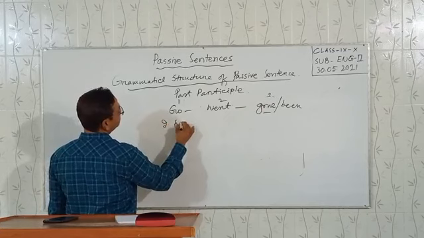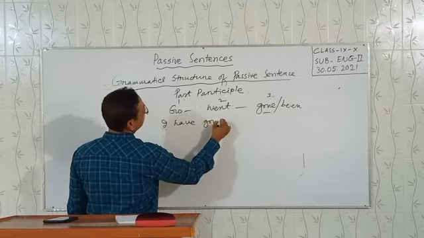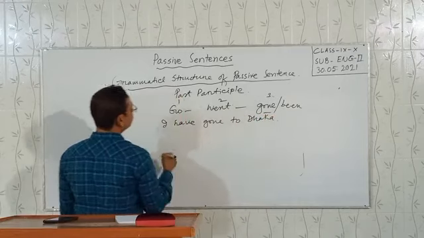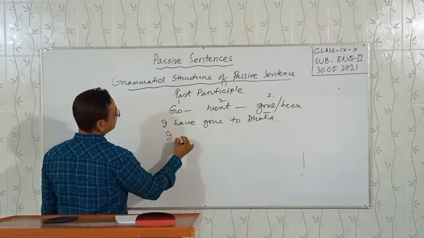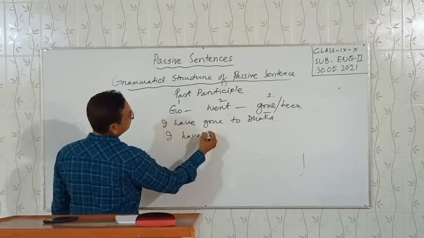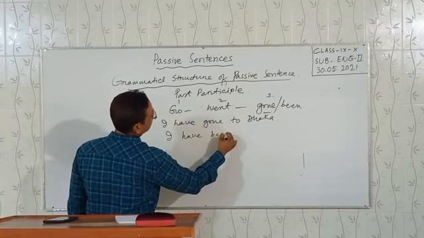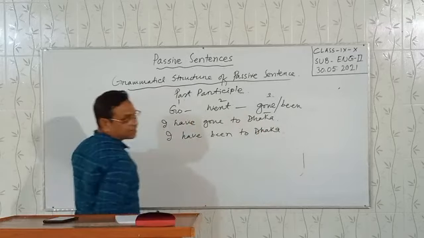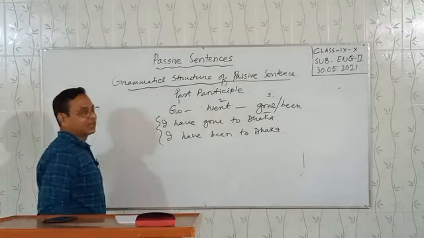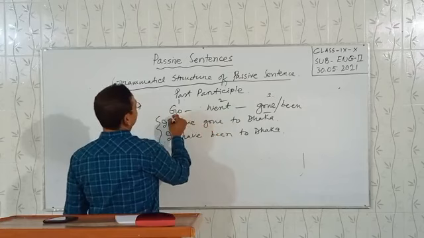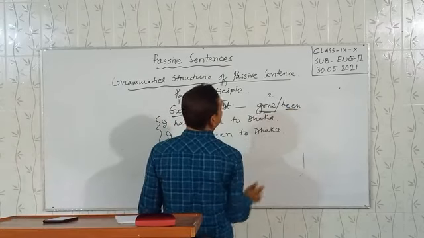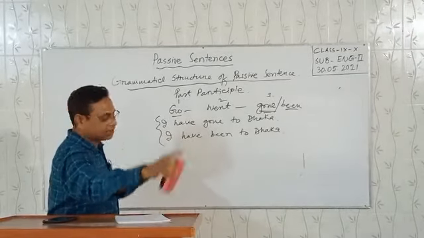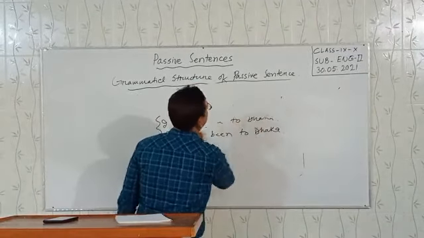I have gone to Dhaka, or you can use I have been to Dhaka. Both are correct here. Gone or been is the verb 3 of go. Mind it. Past participle form.